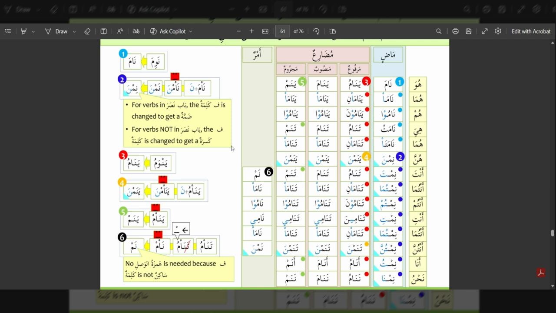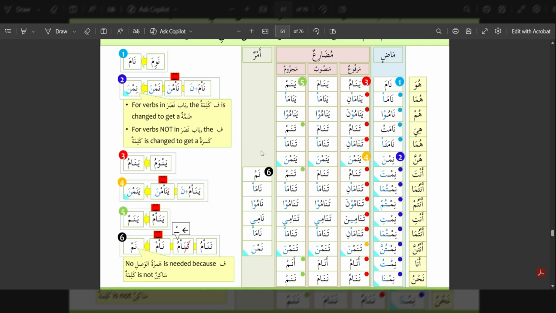So here again we have some changes where alif and mim both have sukoon, so the alif is dropped and we get yanam. Yanam, yanama, yanamu, tanam, tanama, yanamna, tanam, tanama, tanamu, tanami, tanama, tanamna, anam, nanam.